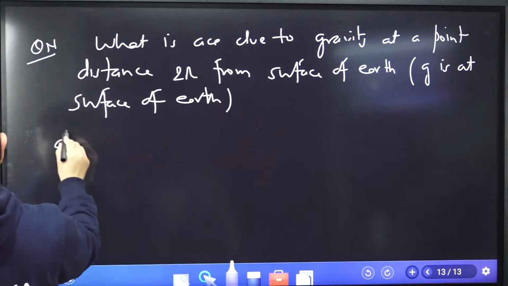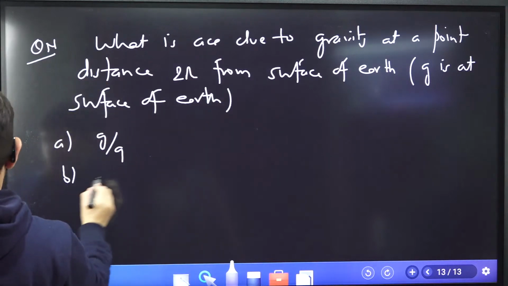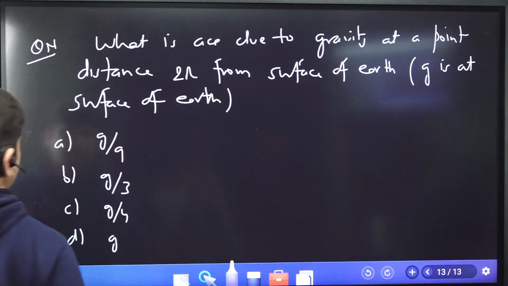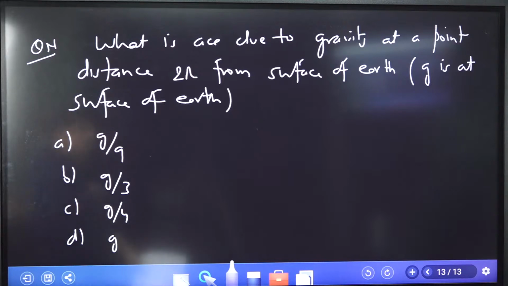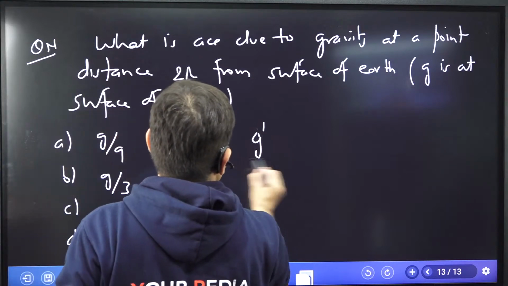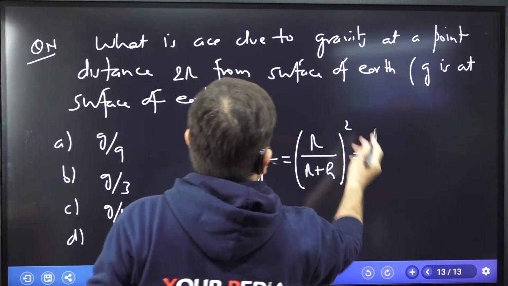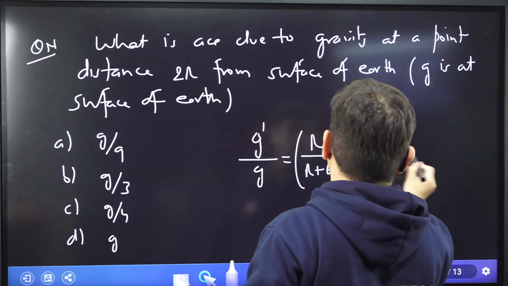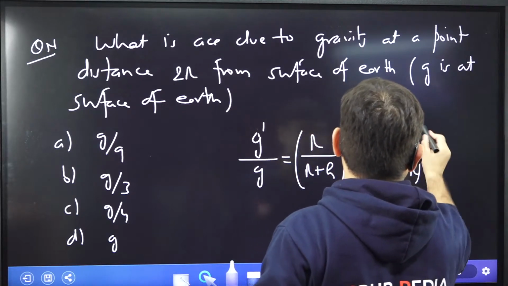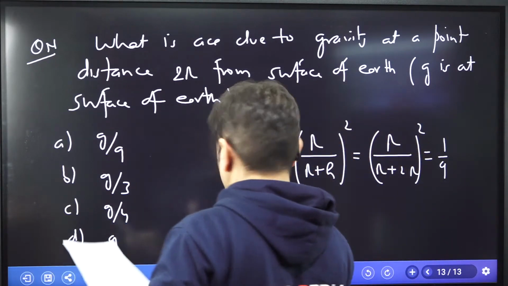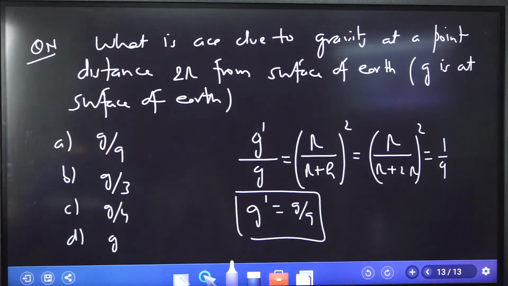So what will be the acceleration due to gravity? The choices are g by 9, g by 3, g by 4, g. What is acceleration due to gravity at a point distance 2R from surface of earth if g is at the surface of earth? All we know is g dash over g is equal to (R over R plus h) whole square. So at distance 2R, R over R plus 2R, just now we did 1 by 9. So g dash is g by 9. This is the same question.